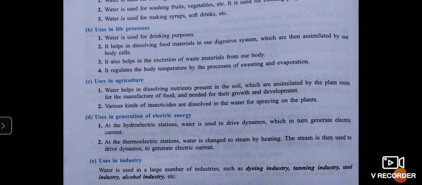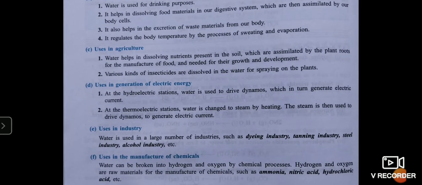We also know that it is used in the generation of electrical energy. At the hydroelectric station, water is used to drive the dynamo, which in turn generates electric current. We have done this in hydroelectric power plants in our lower classes. At a thermoelectric station, what is thermoelectric? If you remember, I have told you the meaning of the word thermo. Thermo means heat. Electric means electricity.